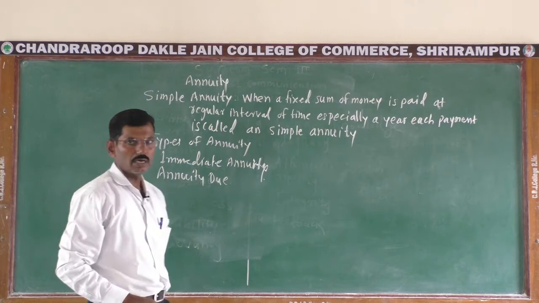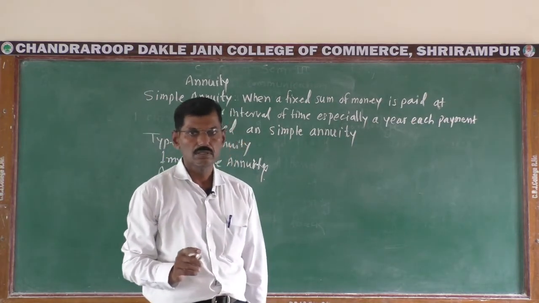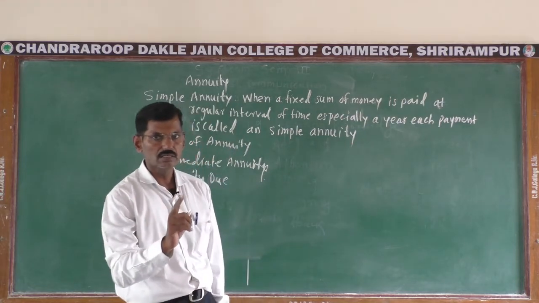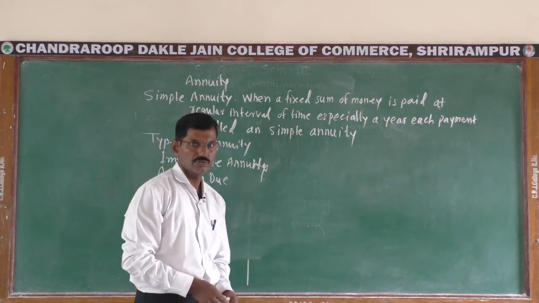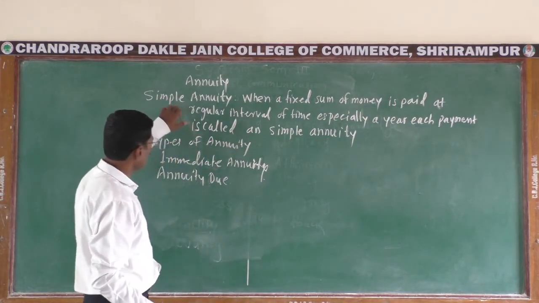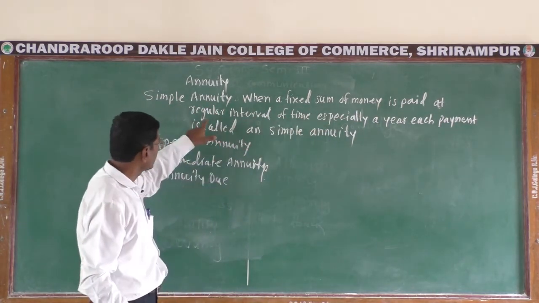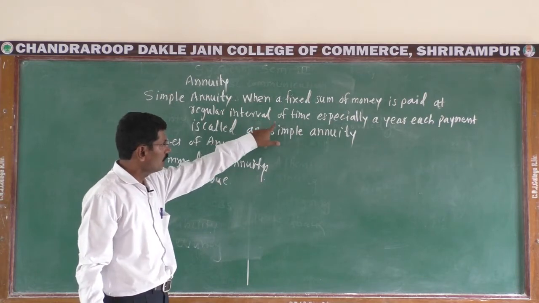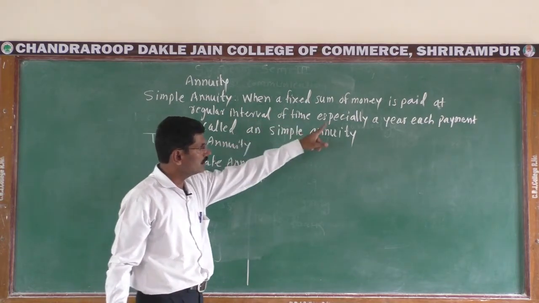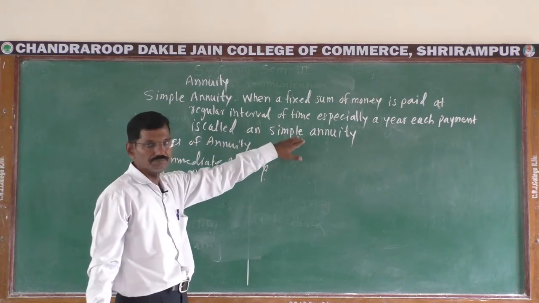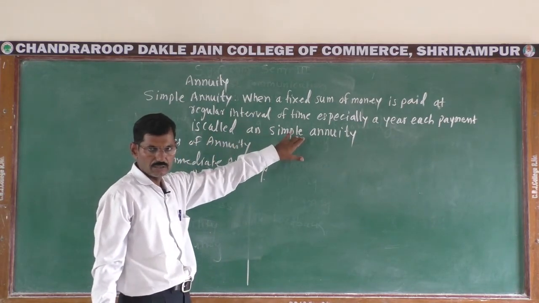Okay, here annuity means a series of payments at equal intervals. When a fixed sum of money is paid at regular intervals of time, especially a year, each payment is called a simple annuity.